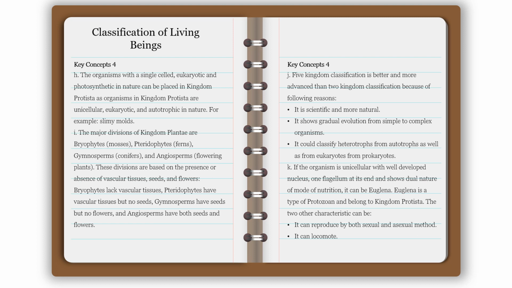If the organism is unicellular with well-developed nucleus, one flagellum at its end and shows dual nature of mode of nutrition, it can be Euglena. Euglena is a type of protozoan and belong to kingdom Protista. The two other characteristics can be: it can reproduce by both sexual and asexual method. It can locomote.